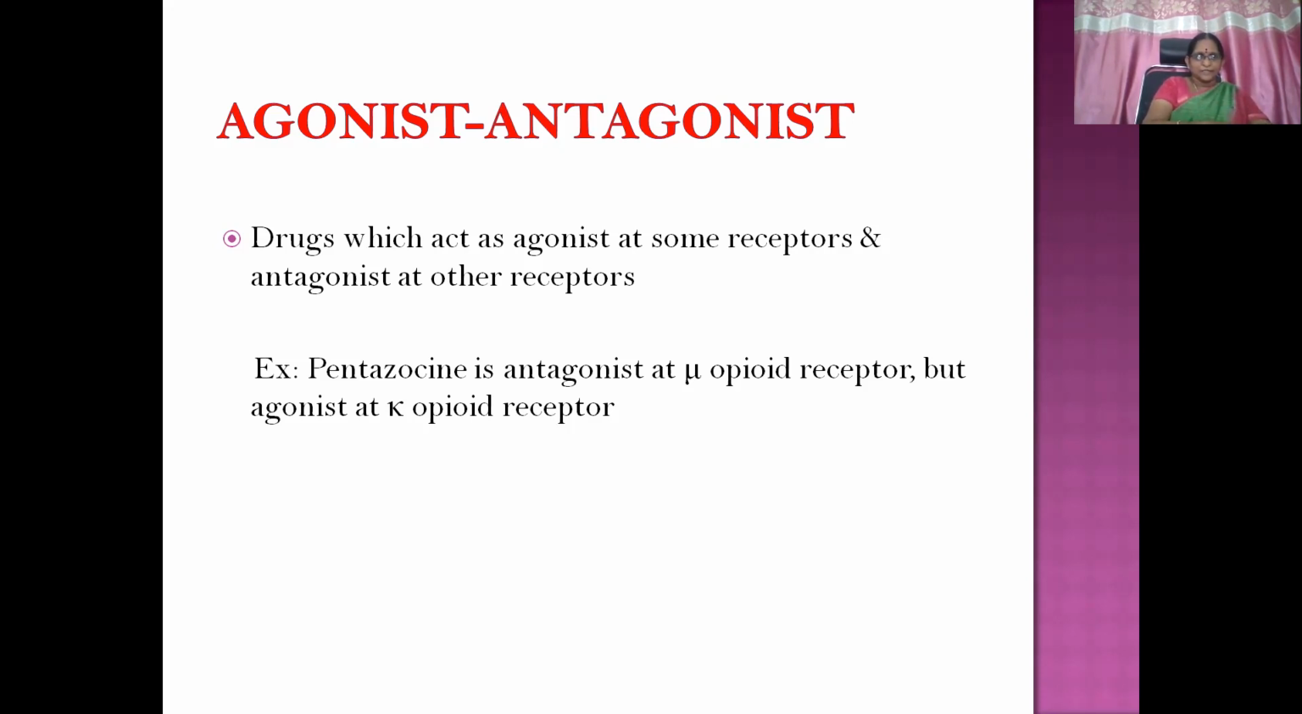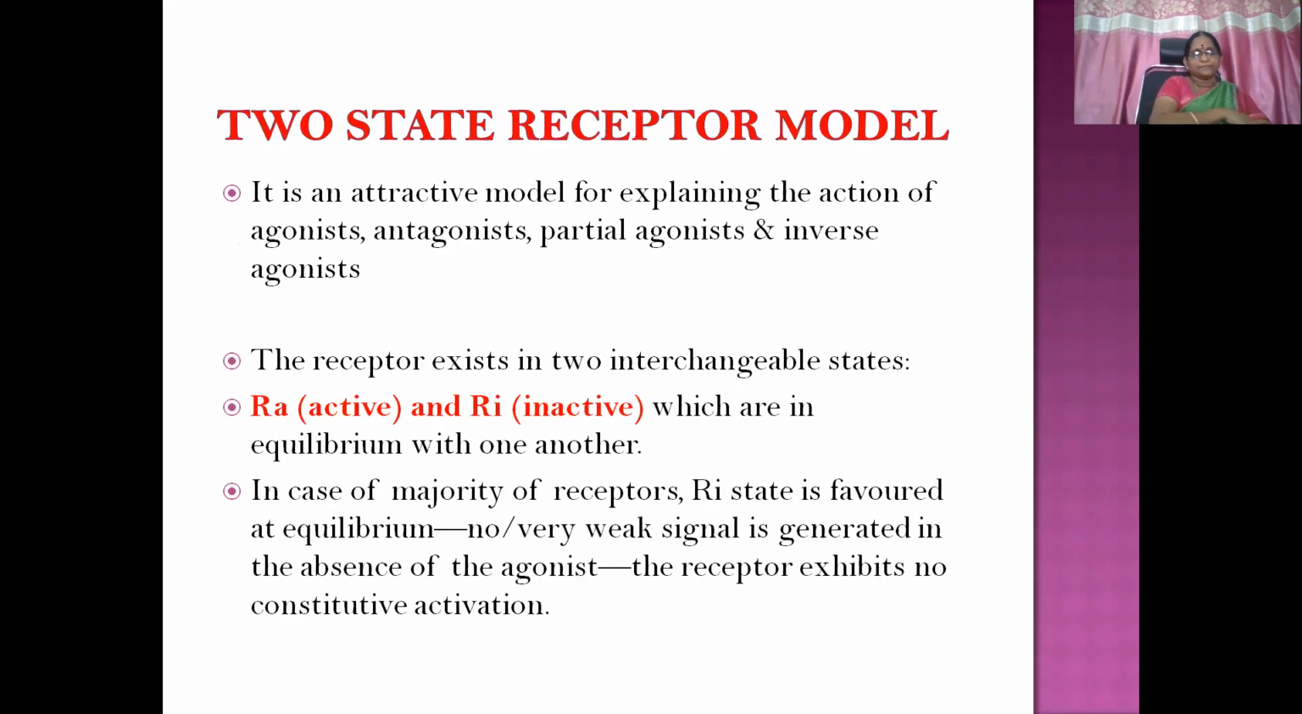Then there are drugs which act as agonist at some receptor and antagonist at another, like pentazocine. We have discussed this one: antagonist at the mu opioid receptor and agonist at the kappa opioid receptor.